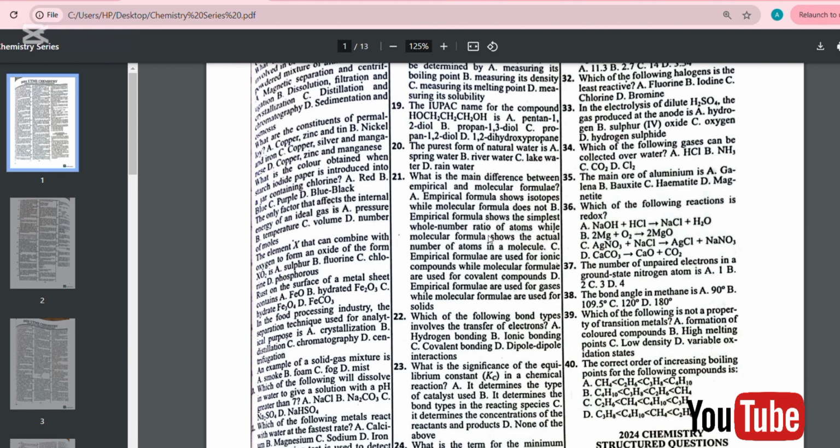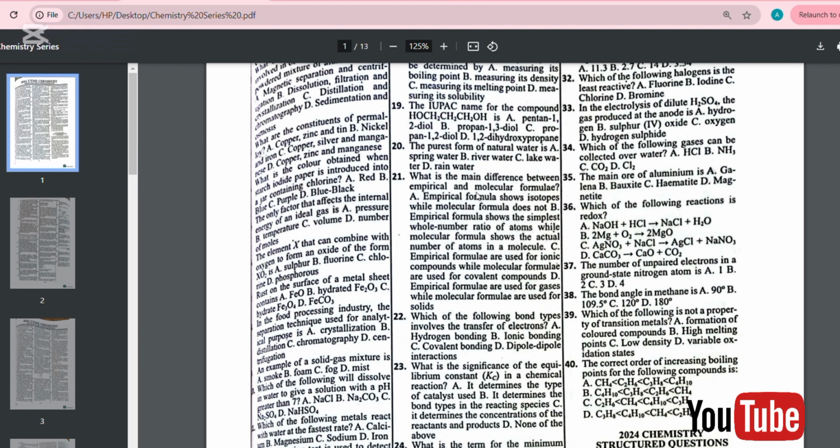The answer to question number 10 is B, because sodium chloride and sodium tetraoxosulfate dissolve in water to produce a neutral solution of pH 7, while sodium hydrogen tetraoxosulfate dissolves in water to produce an acidic solution of pH less than 7. And sodium trioxocarbonate dissolves in water to produce an alkaline solution, which is pH greater than 7.